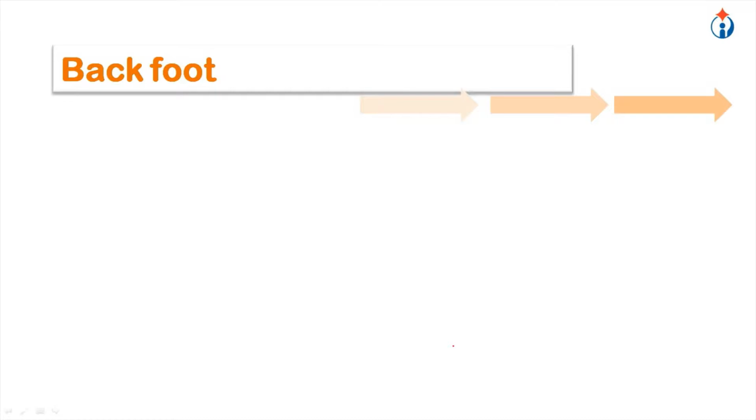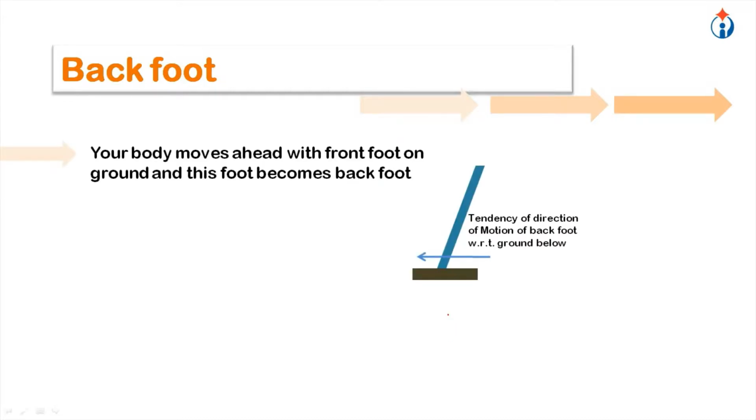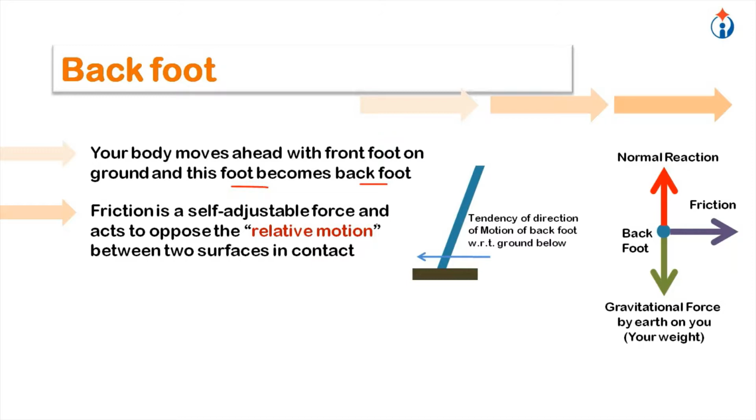Now your front foot becomes back foot. So when it is becoming the back foot, your body moves ahead with front foot on ground, and this foot becomes back foot. So it has tendency to move backward. Now friction is self-adjustable force and acts to oppose the relative motion between two surfaces in contact.